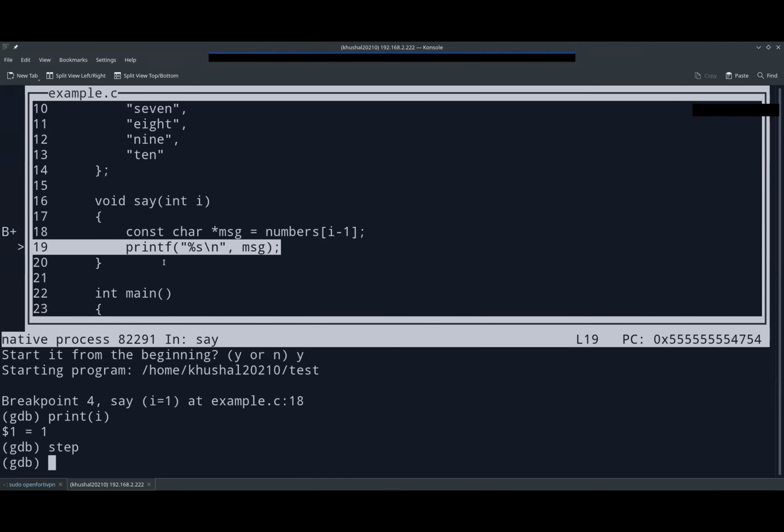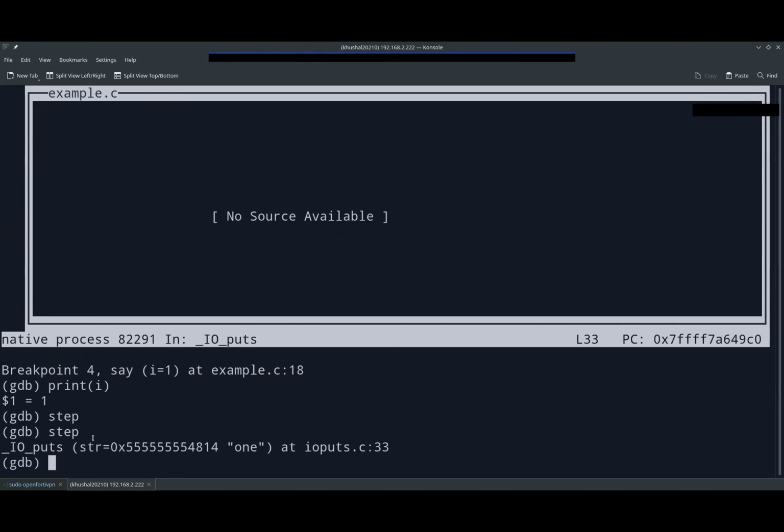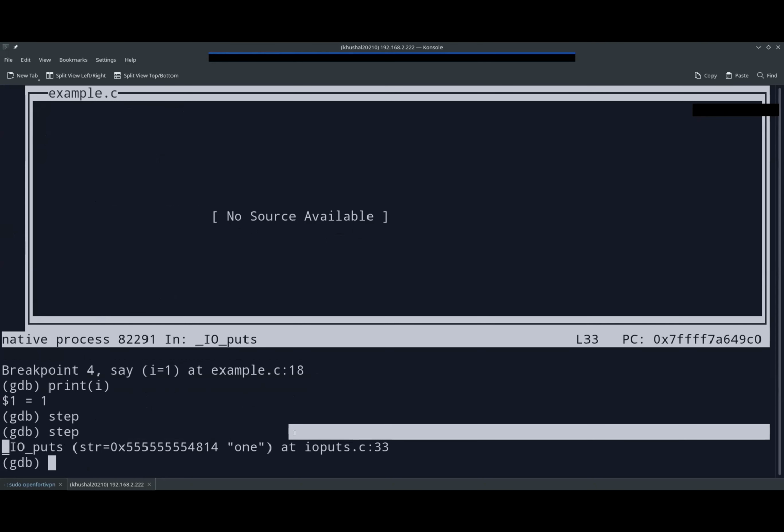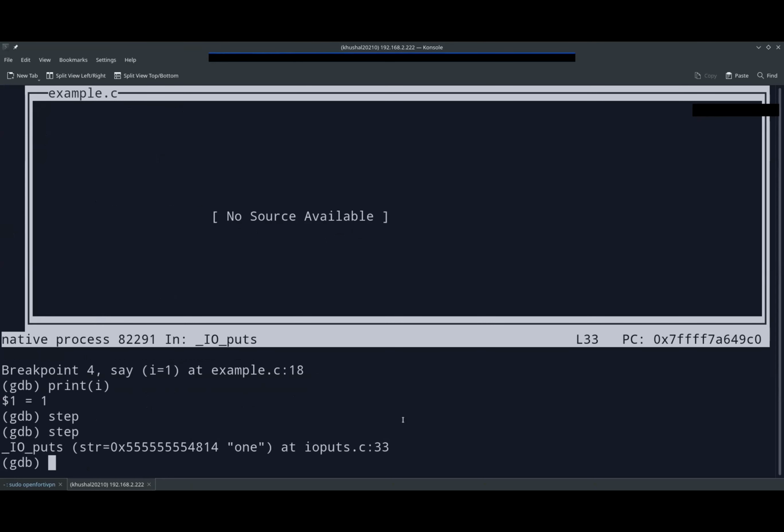There are two commands to move. One is step and one is next. So what does step do? It goes line by line. If there is a function, it will try to find the function and give output for that. We are at line number 19 right now, right? We were at line number 18 and just did the step. When I do step here, it will give something different, which is ioutput.c.